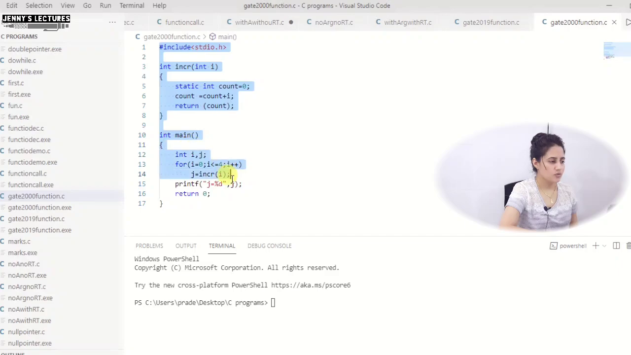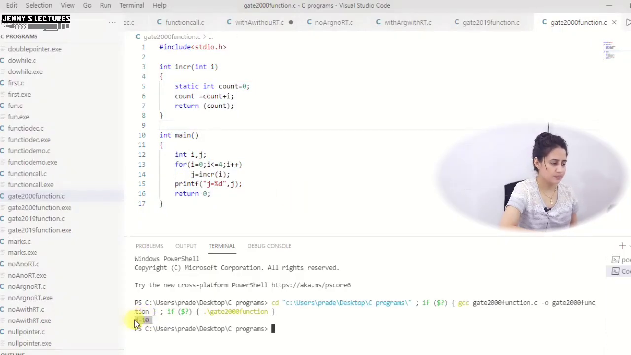So now see, this is the code and we are printing the value of j here in main, just to check what the value of j is after executing this code. So now let me run this and check what output you will get. See, j is equal to 10, right? So I hope you got the working of this code.